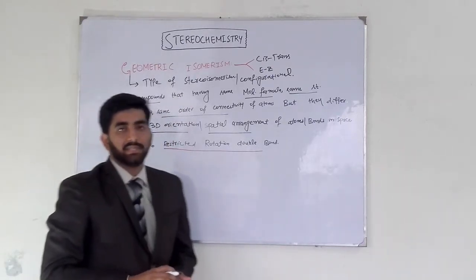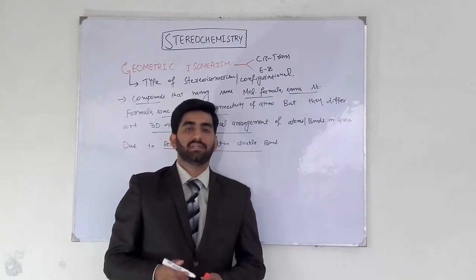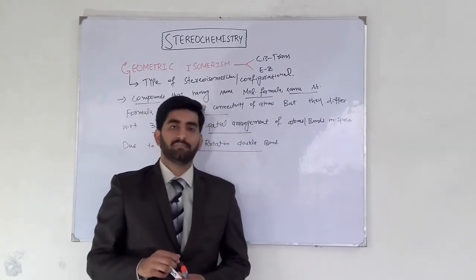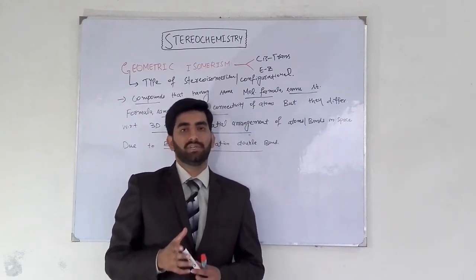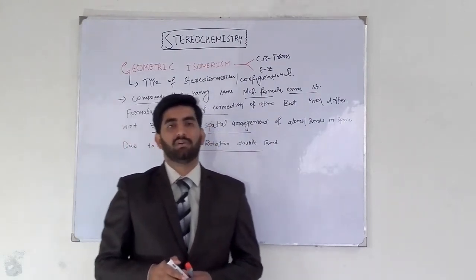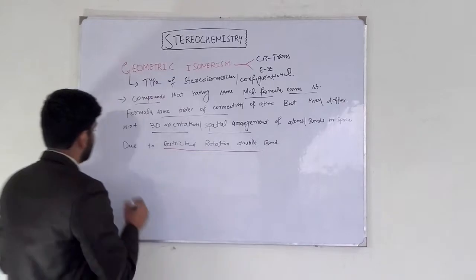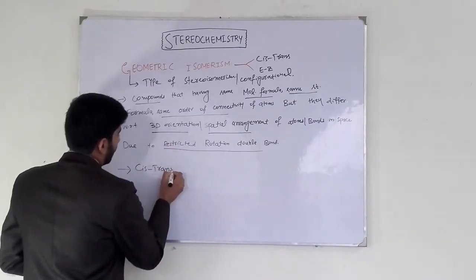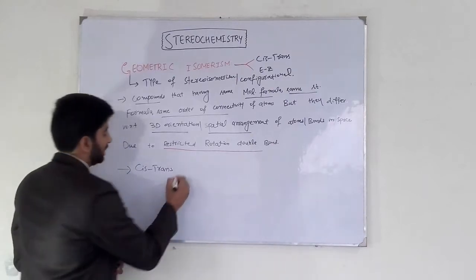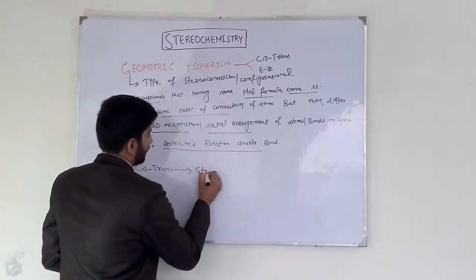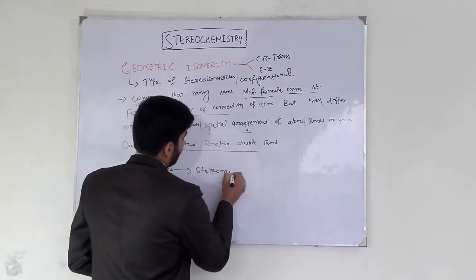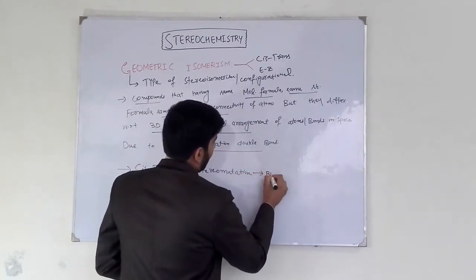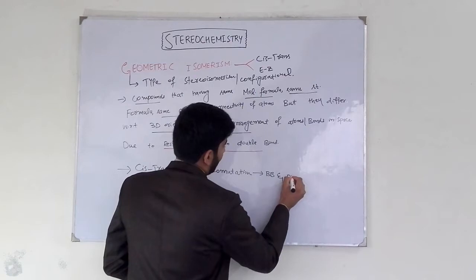Geometric isomers cannot be interconverted into each other by free rotation around the sigma bond, but conformational isomers are interconverted into each other by free rotation around the sigma bond. But cis-trans isomers are interconverted into each other by a phenomenon called stereomutation, in which bond breaking and bond making take place.